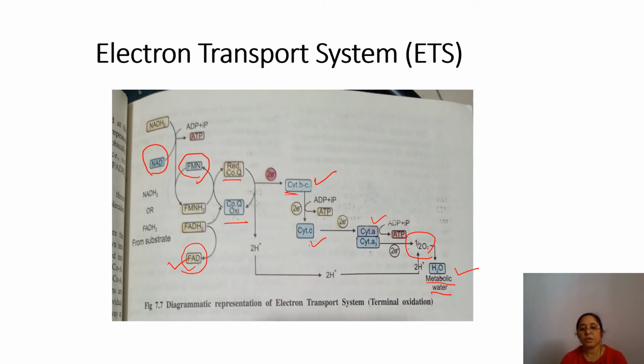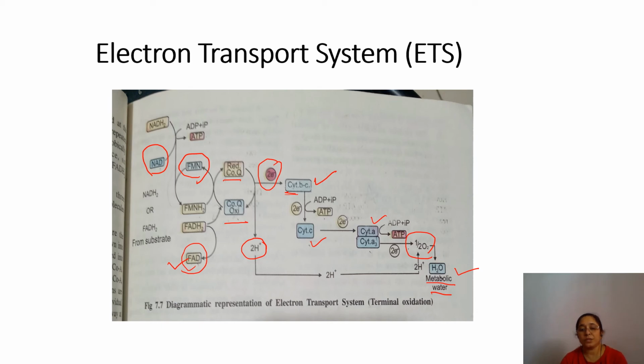When electrons are taken up, here you can see NAD is reduced to NADH2, FAD will reduce to FADH2, FMN will reduce to FMNH2, and again they are recreating the same thing, the substrate, isn't it? Now here when the electron is released, you can see the two electrons and the proton are also released from coenzyme quinone, and here also coenzyme quinone.